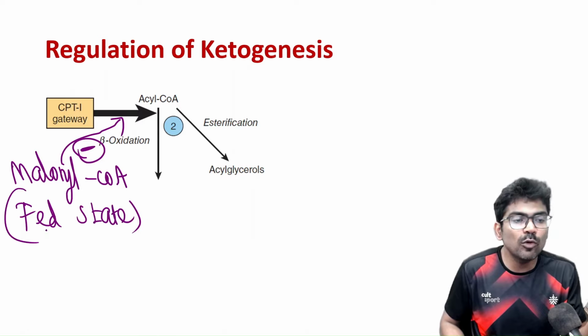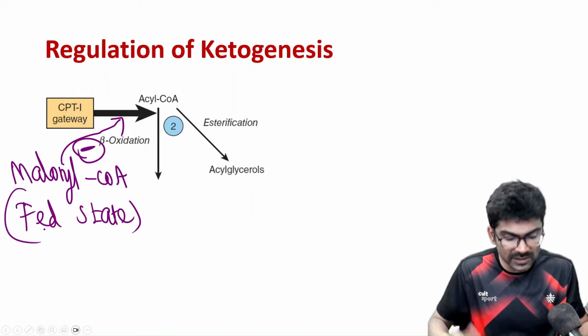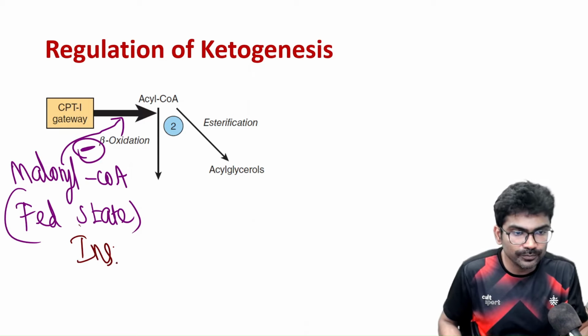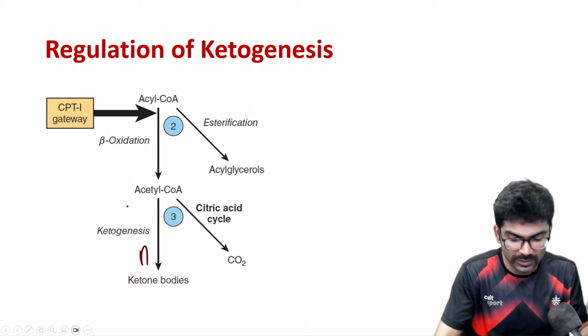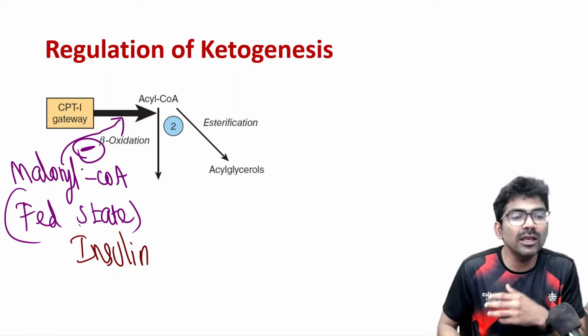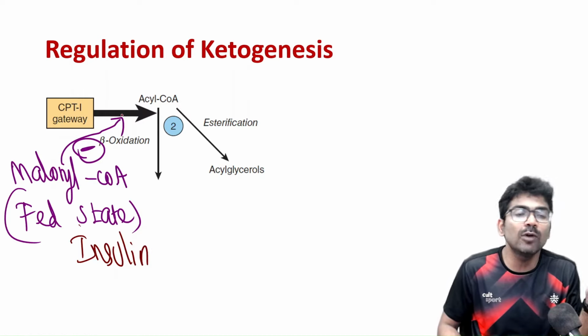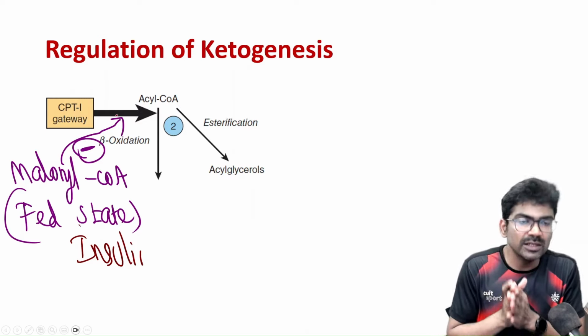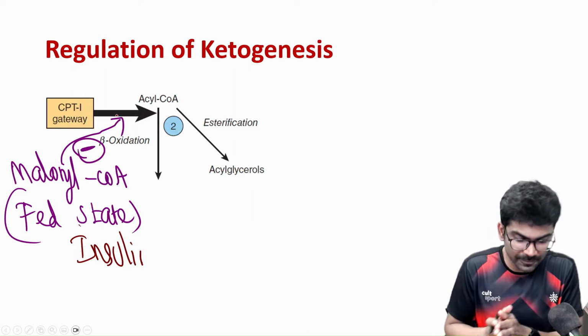Which is the hormone that is predominant in the fed state? That is your insulin. Insulin favors the production of malonyl CoA. So malonyl CoA inhibits the CPT1 gateway. So ketone body production is prevented. Alright.